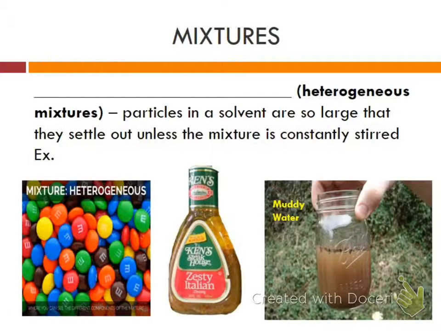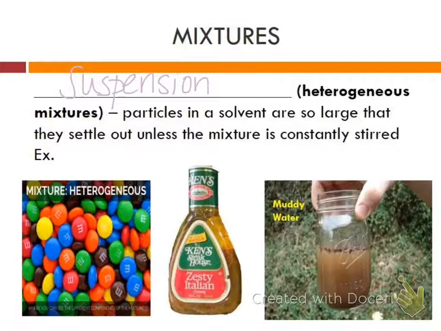Okay? A suspension is basically exactly what it sounds like. It has very large particles that are so large that they will settle out unless the mixture is constantly being stirred, shaken, or agitated. So here are three examples. Italian salad dressing is one of the best examples because we know that if we shake it up, it looks like it's mixed, but then if we let it sit, the particles separate back out and the oil and the vinegar in the dressing separate again.